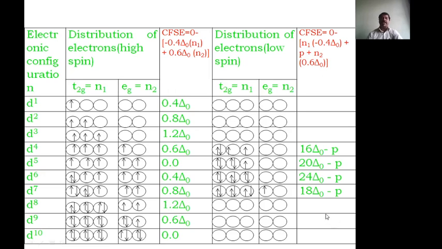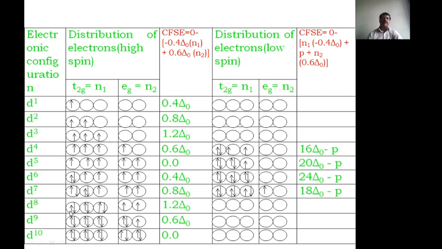And here, for 7, 6 electrons are filled in the T2g orbital, and one more electron fills the Eg orbitals. Therefore N1 is equal to 6 and N2 is equal to 1, and therefore we get 1.8 delta naught minus P, and this is the value.